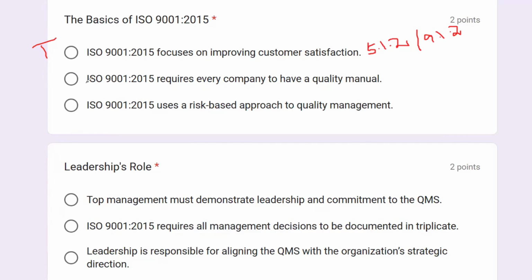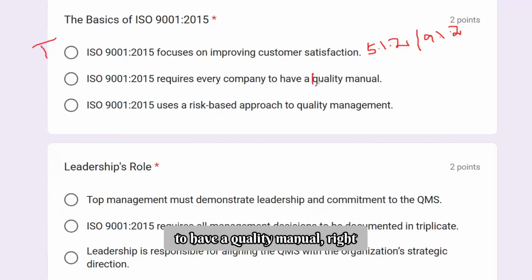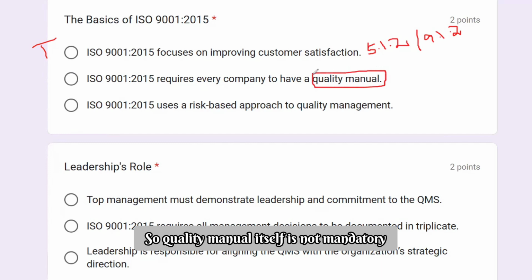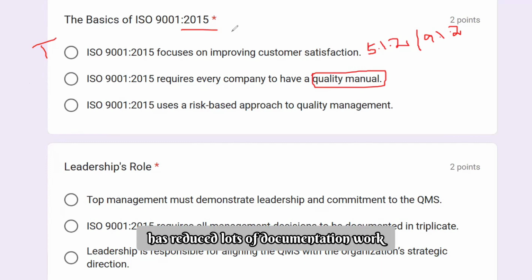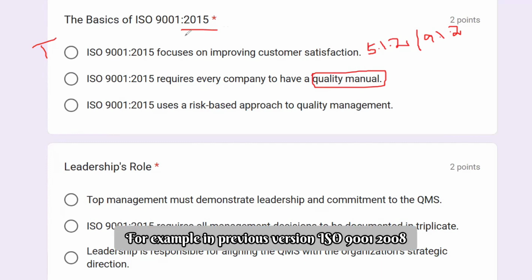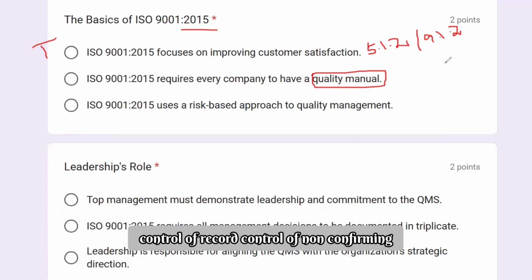The next option is that ISO 9001:2015 requires every company to have a quality manual, right? The quality manual itself is not mandatory now. One of the interesting concepts about 2015 is that it has reduced a lot of documentation work. For example, in the previous version, ISO 9001:2008, there was a concept called seven mandatory procedures, like control of documents, control of records, control of non-conforming product procedures, and so on.